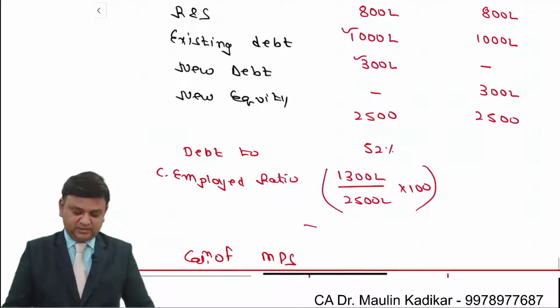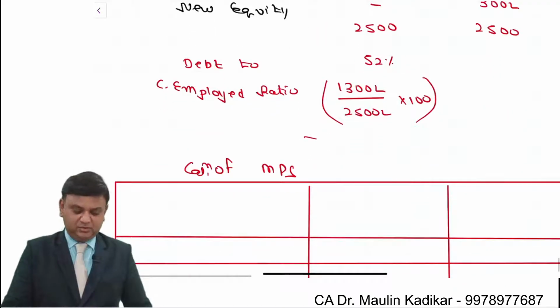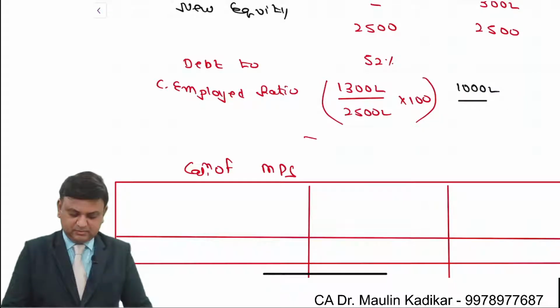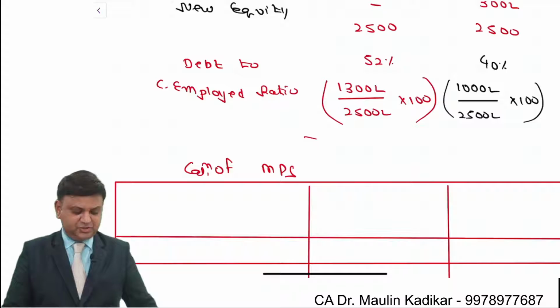On the opposite side, existing debt is 1000, new debt is 0. So over here 1000 lakhs upon 2500 lakhs into 100. So in that case also it comes to, I think, 40%.